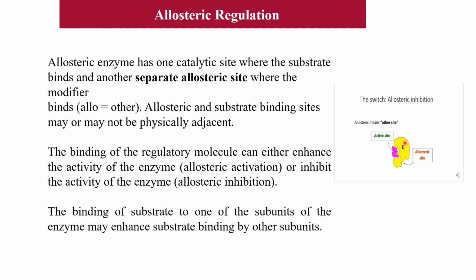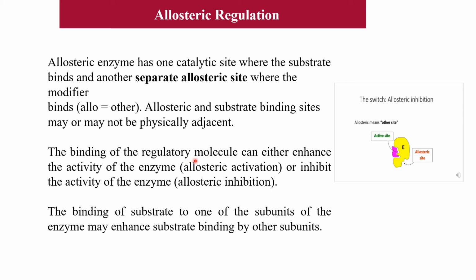See, this is the enzyme, this is the active site where the substrate binds, and this is the allosteric site where the activator binds. It may be either an activator or an inhibitor. Allosteric means it binds to the enzyme at a different site. The allosteric site and substrate binding site may or may not be physically adjacent.